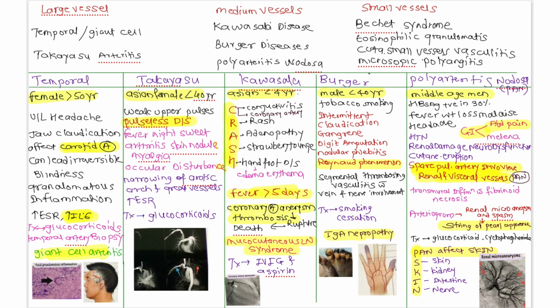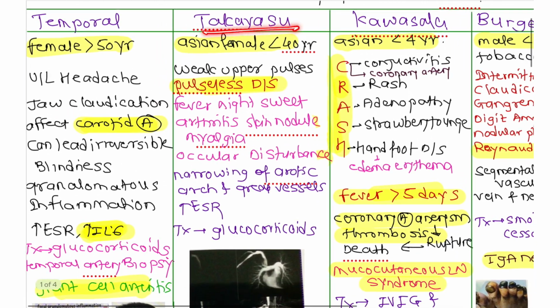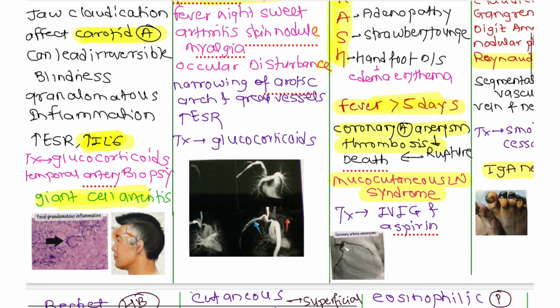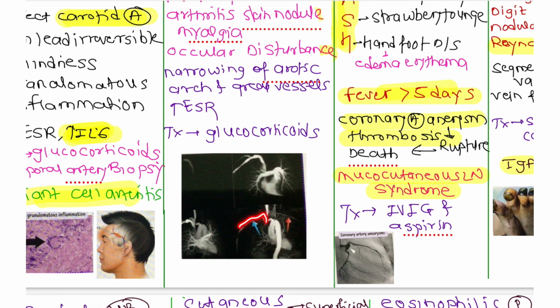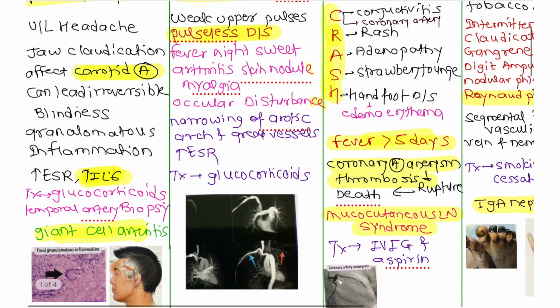In the large vessel vasculitis we have two types: Takayasu and temporal. Now the first, Takayasu, affects Asian females less than 40 years of age. The main vessels affected here will be the aortic arch and great vessels. You can see here a typical image. There is a narrowing of the aortic arch and great vessels, and there is inflammation. That's why ESR is going to increase.